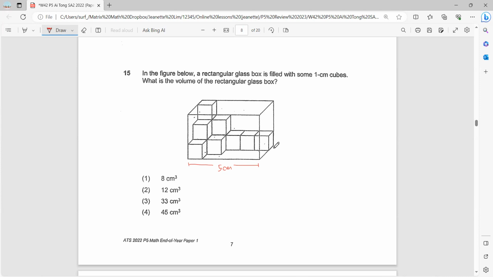So along the breadth, if you look across, you can actually fit 3. So this is 3 cm. And for the height, how high can you go? If you look at this, you can actually go 3 cubes tall. So 3 cm for the height. Okay, so to find the volume, 5 times 3 times 3, which is 45. So answer is 4, 45.